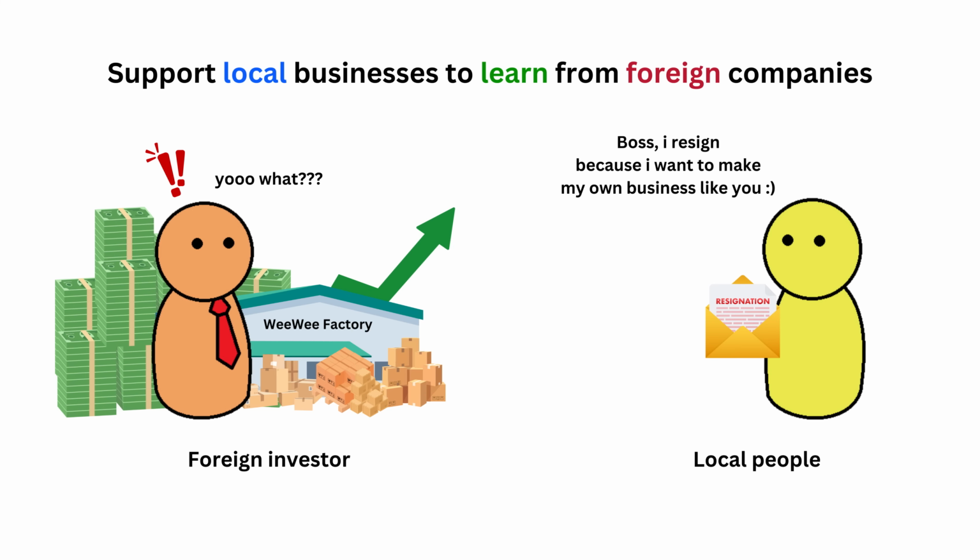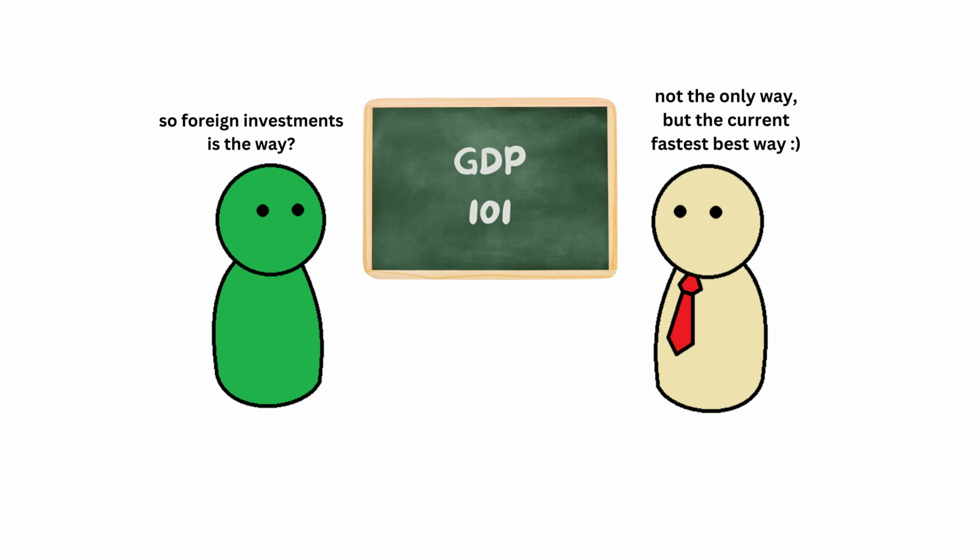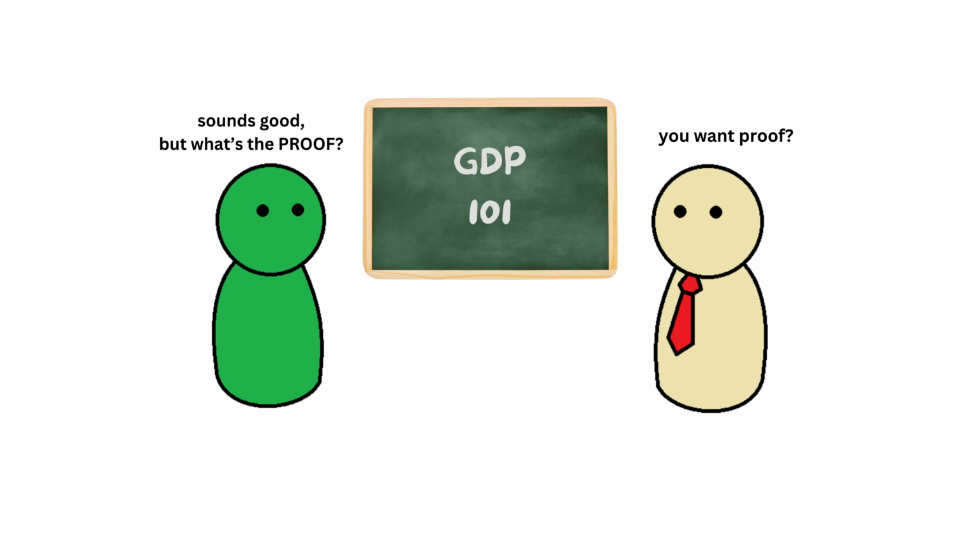So the solution is to support local businesses in learning from foreign companies, so that in the future, locals can replace the foreign businesses. Believe it or not, this is the fastest way for a country to get out of poverty and make their GDP skyrocket. You want a real example? There are too many.